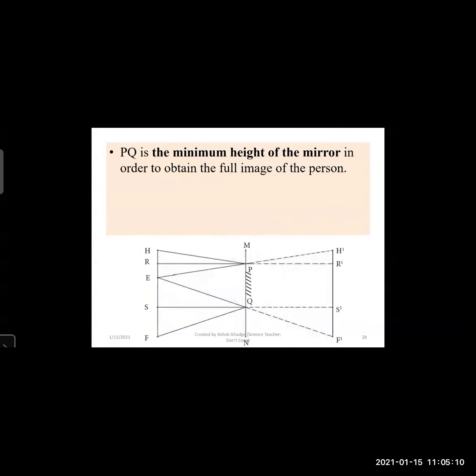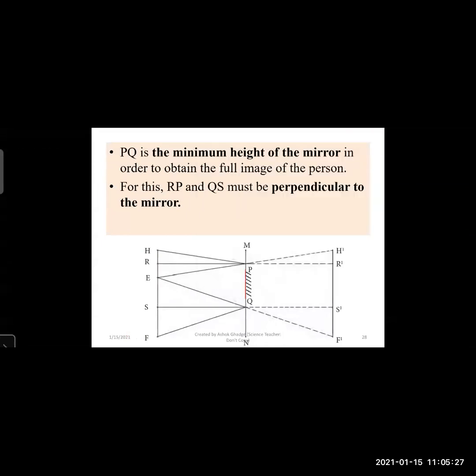PQ is the minimum height of the mirror in order to obtain the full image of the person, that is HF. HF is the person. The full image of the person will be obtained by PQ. Now for that, RP and QS must be perpendicular to the mirror.